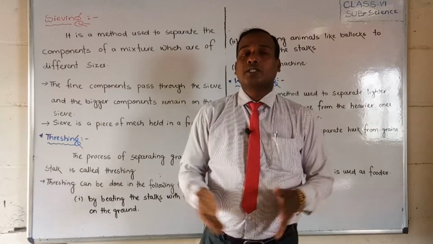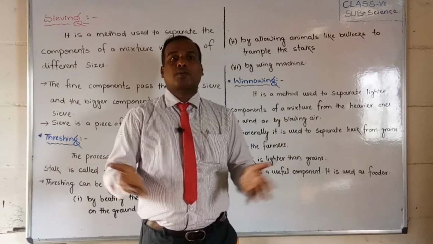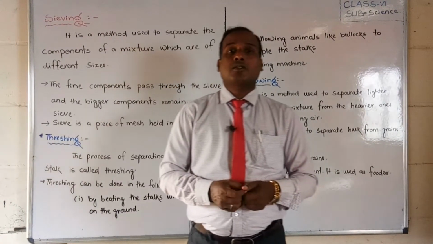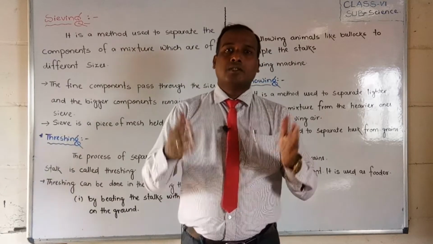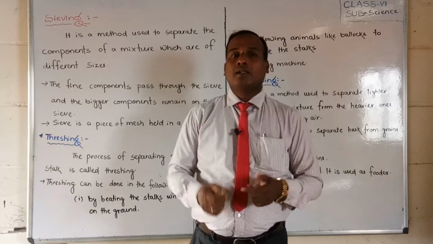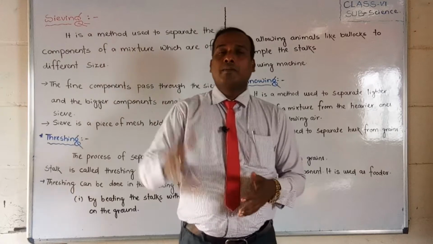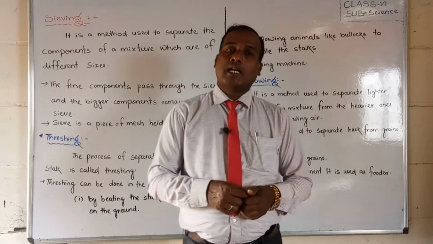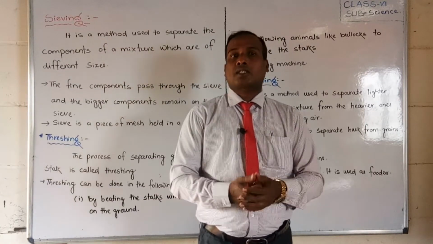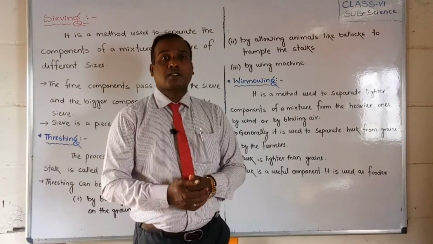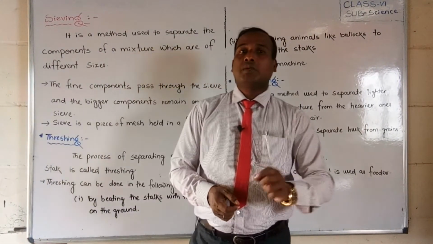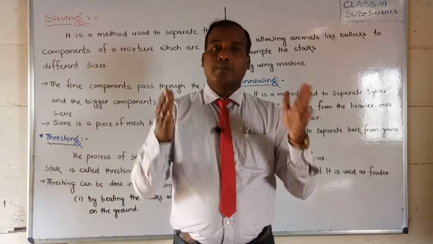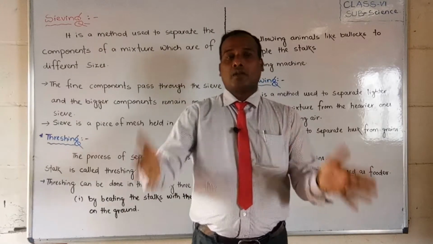They specially use a mesh for that purpose, to filter the sand. Whenever the mason needs to complete buildings or make a wall, they need sand, so they should filter that sand. That's why they use a mesh, which is called a sieve. A sieve is nothing but a mesh built on a frame.